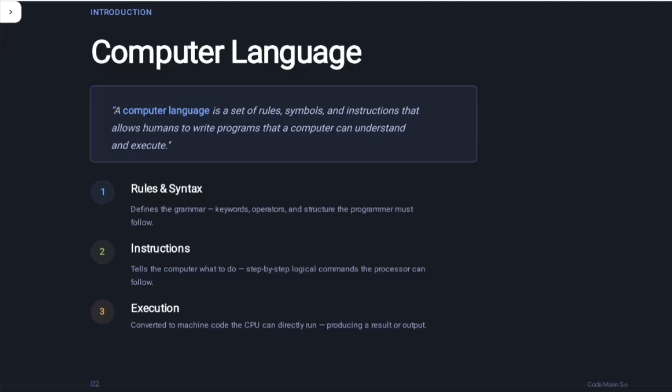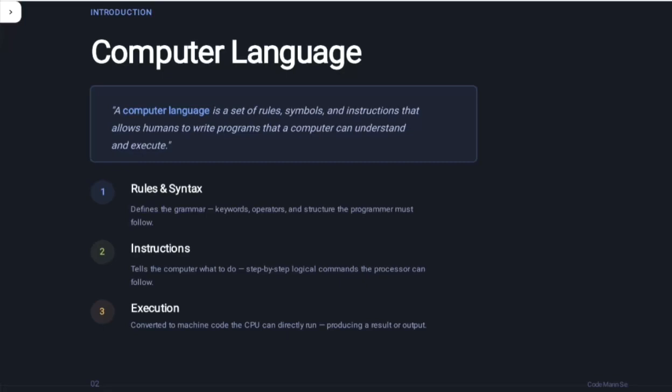After that, the third topic is execution. Execution converts the program into machine code that the CPU can directly run, producing a result or an output. It means that to execute our programs, the computer first converts our program into machine code that the CPU can directly run, and then gives us the results or outputs. So, what is a computer language?